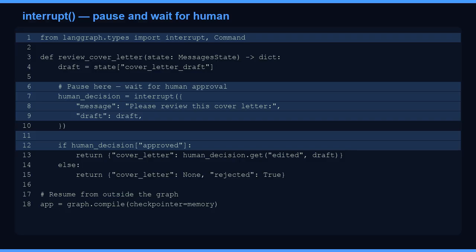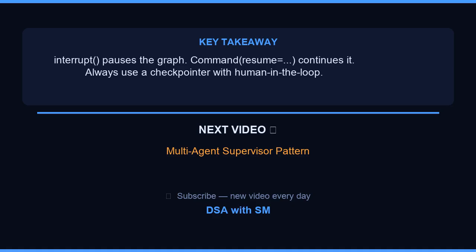This pattern is critical for production agents. Never let an agent take irreversible actions without a human checkpoint. LangGraph makes this clean. Interrupt pauses, Command resumes. The agent has no idea time passed. It just sees the resume value and continues.